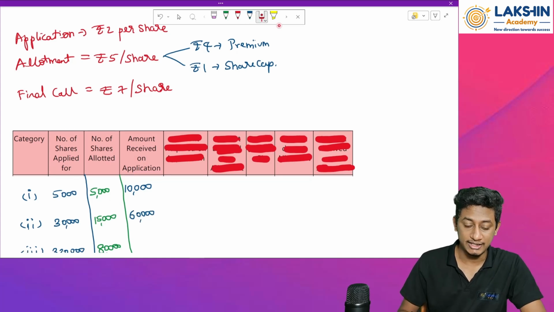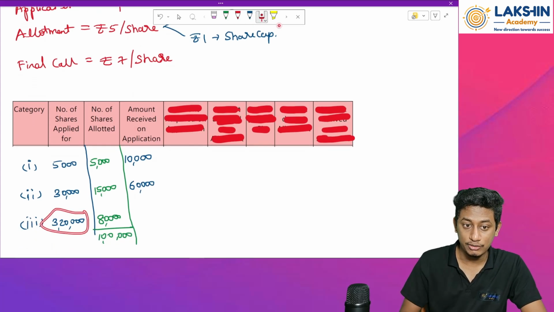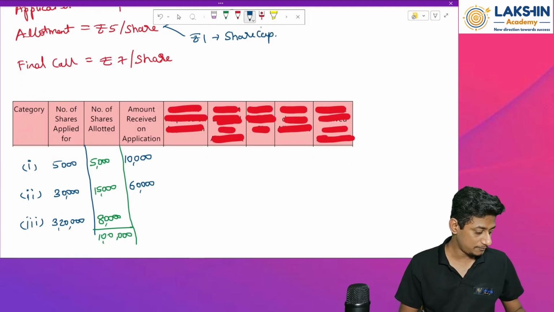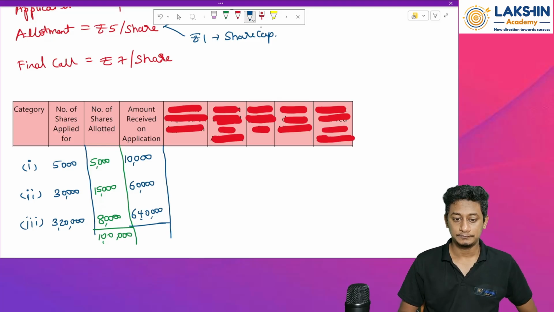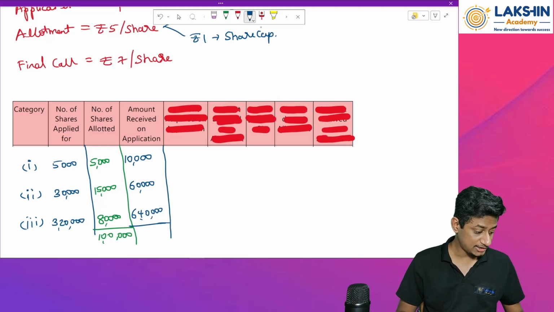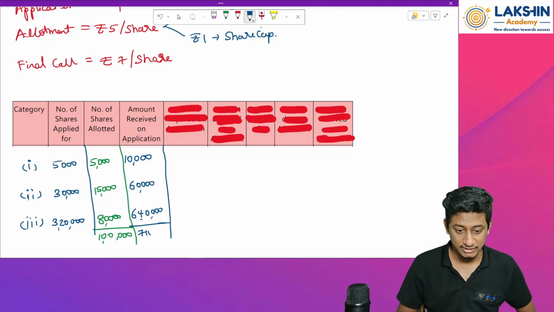Then the last category, 3,20,000 into 2 per share, that will be 6,40,000. How much is received actually? 6,40,000 plus 60,000 plus 10,000, that will be 7,10,000 totally received on application.